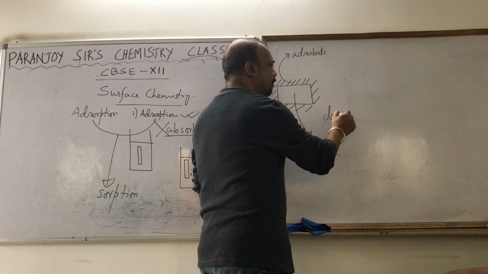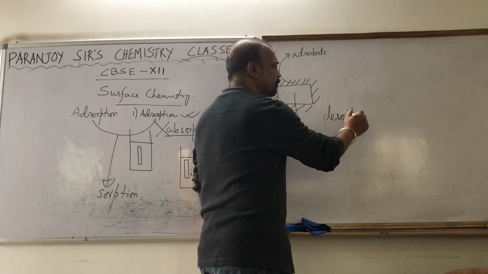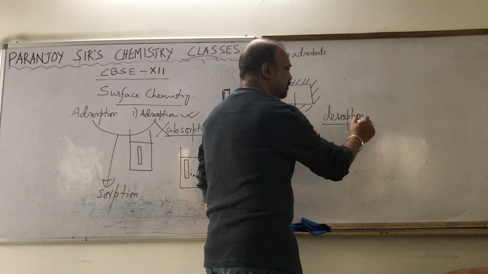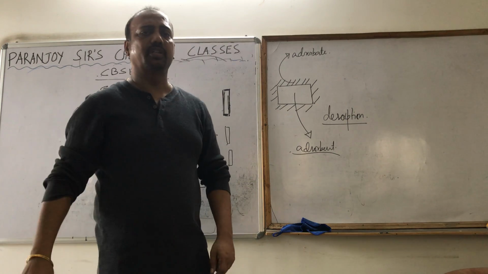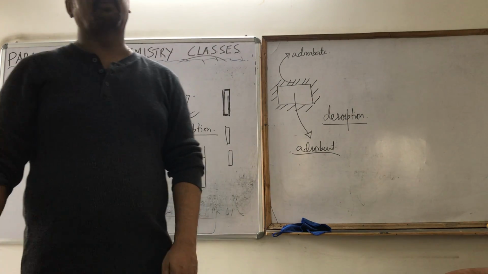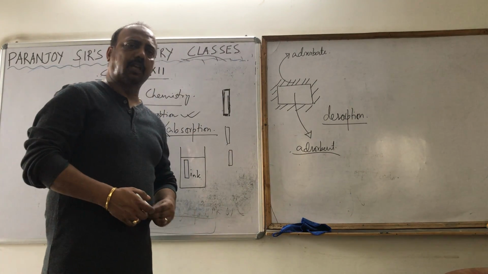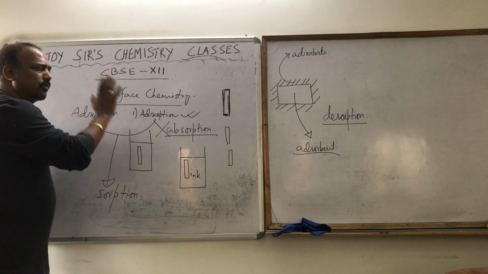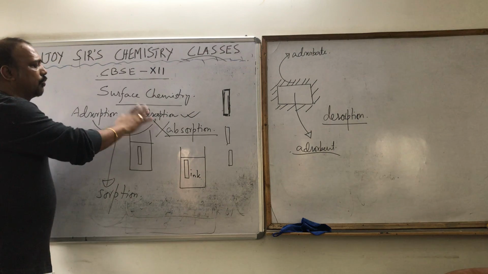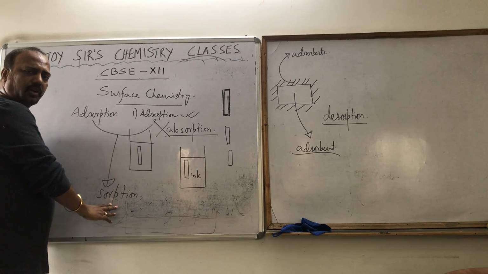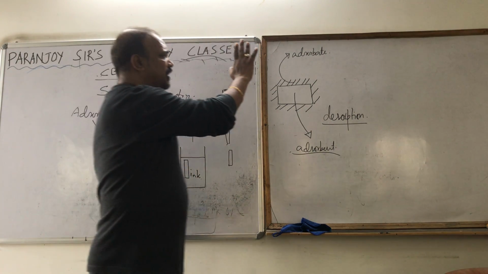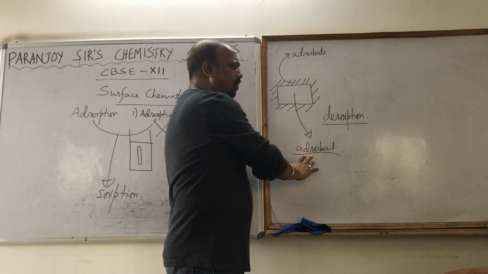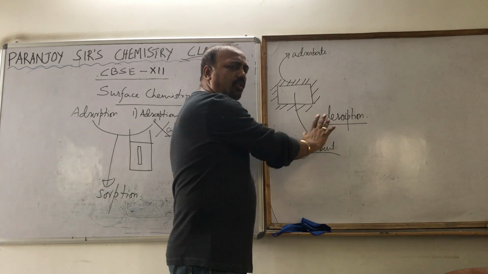This phenomenon of getting the two components back is called desorption. Another term is desorption. So desorption is nothing but the opposite of adsorption. I hope these terms are clear. What is absorption? What is adsorption? What is adsorbate? What is adsorbent? And what is desorption?